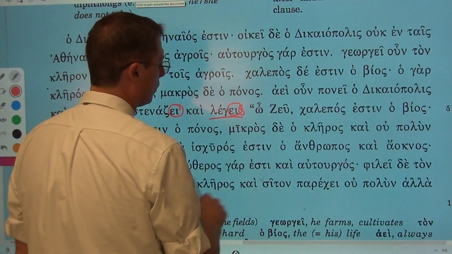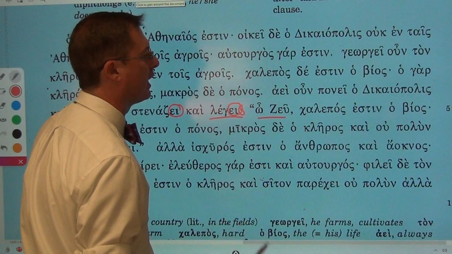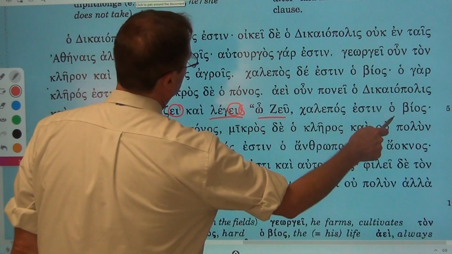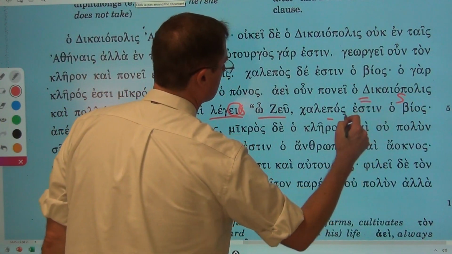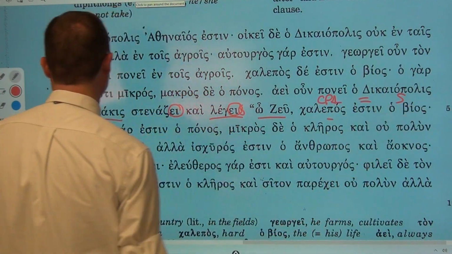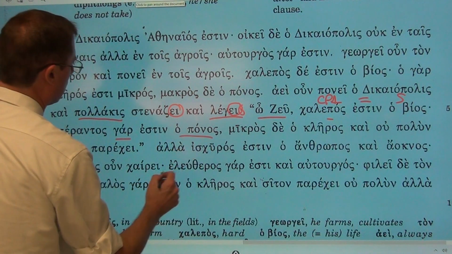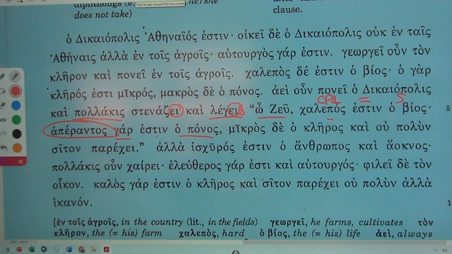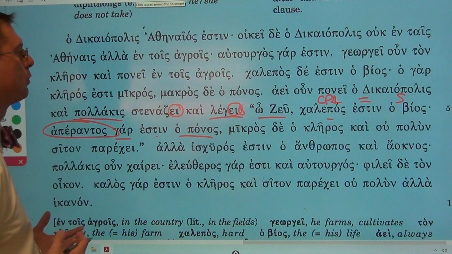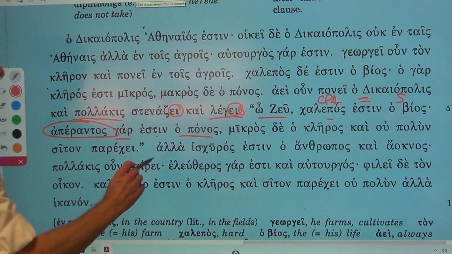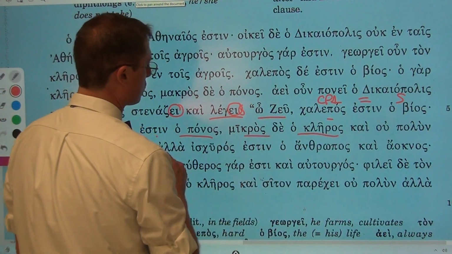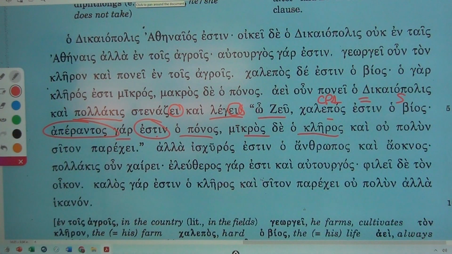Quote with a semicolon, "O Zeus," in the vocative case, because he's talking directly to him. The life is hard. The life is difficult. Again, subject, equal sign, linking verb, CPA, semicolon. For the work is endless, and that has on it the alpha privative, just like we see with asymptomatic in English. The alpha is going to reverse or deny whatever word it is attached to. So the work is endless, comma, but the farm small. And again, you can repeat that estin if you would so wish.